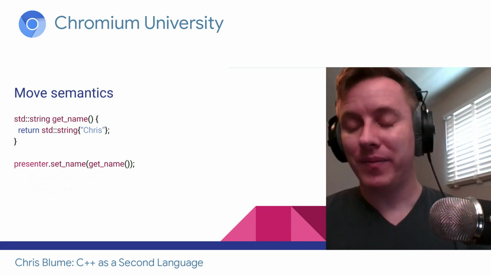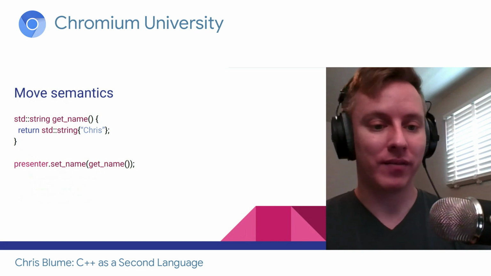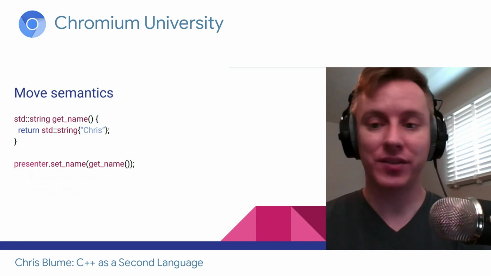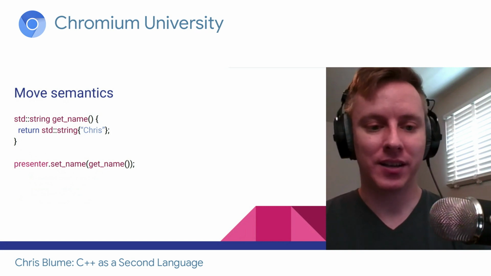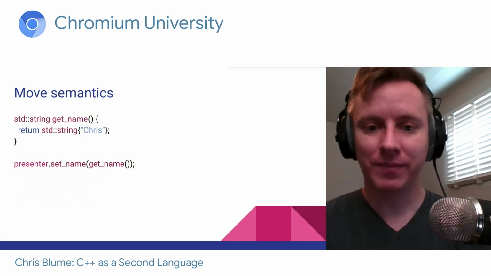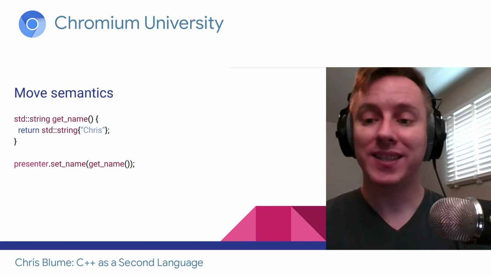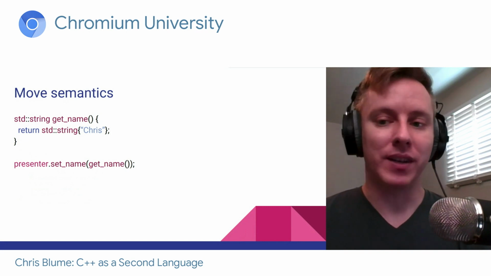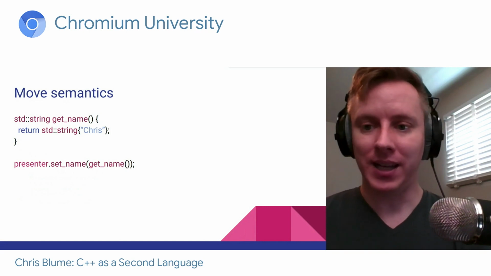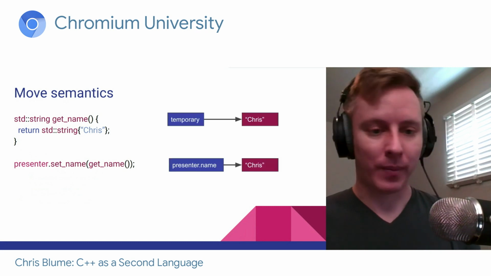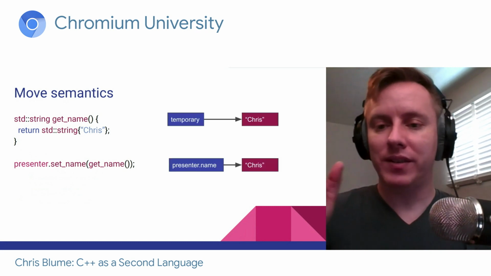Here is some really simple code. We have a function getName. It returns a string, and it initializes a temporary string, filling in the name Chris. And then at the bottom, we have presenter.setName, and we give it the result of the getName function. So you can imagine we have this temporary.